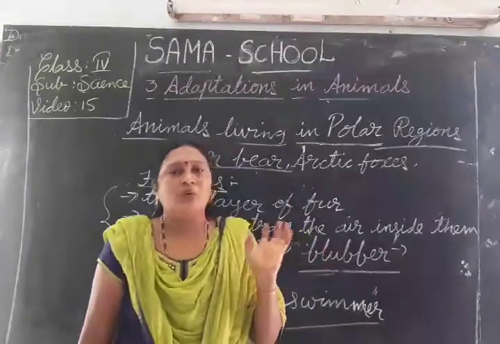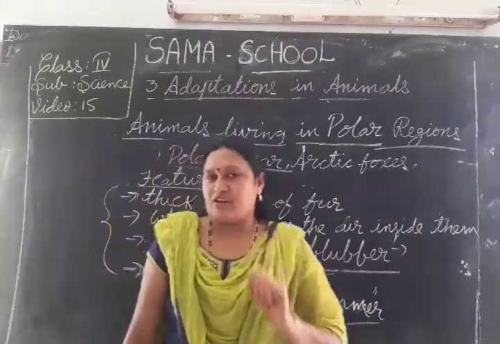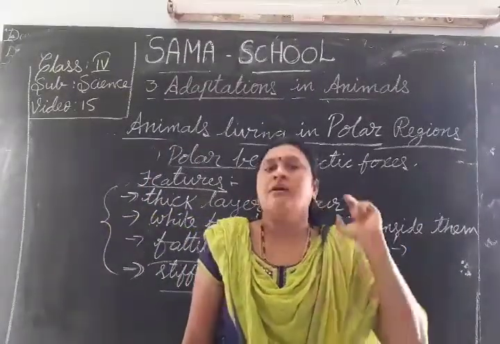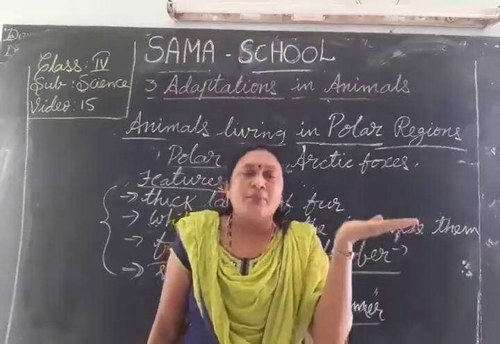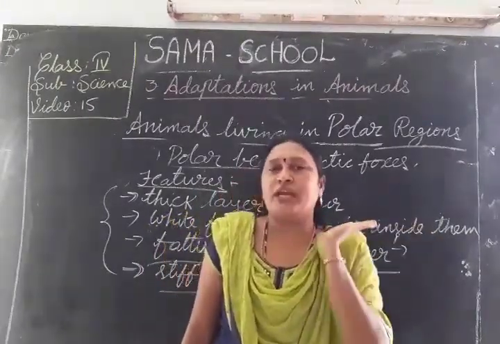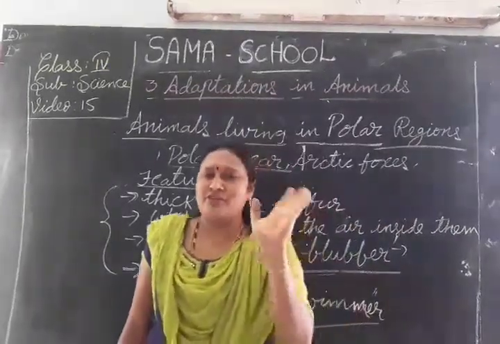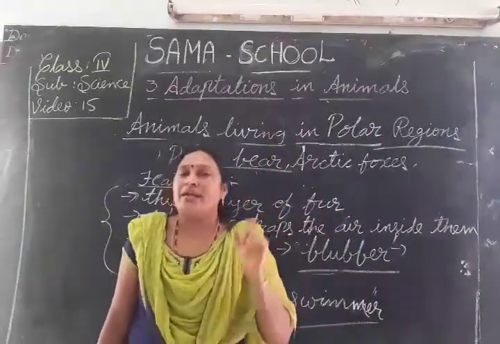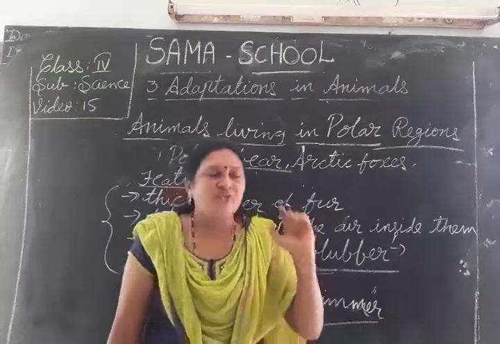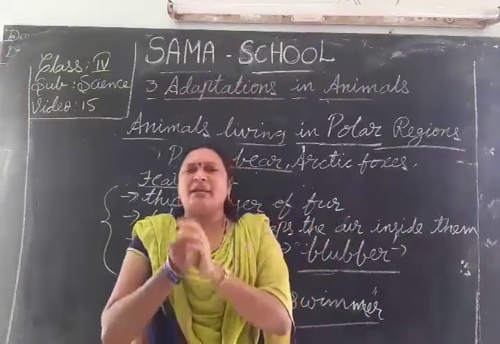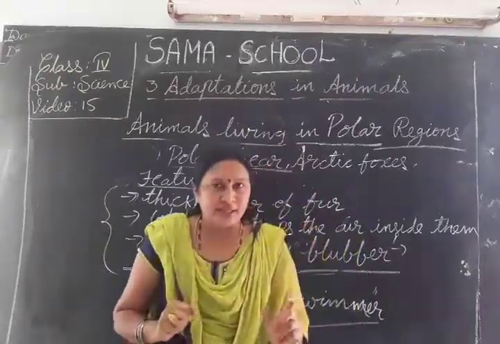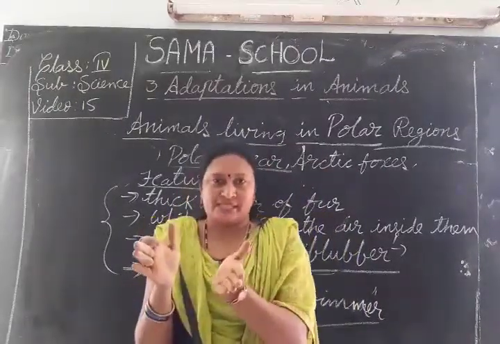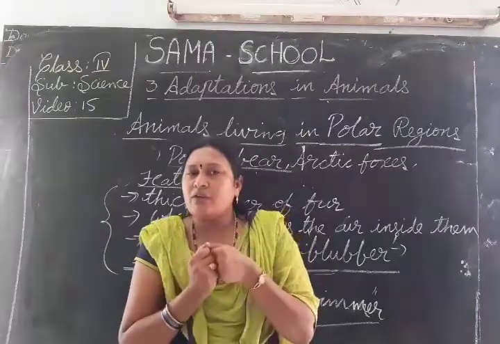Whenever the climate is a little bit hot, in the summer season, the snow melts. Actually, throughout the year, ice and snow keep falling. So in the summer season, they get a very little bit of heat. In that heat, the snow melts. Automatically what will happen, children?